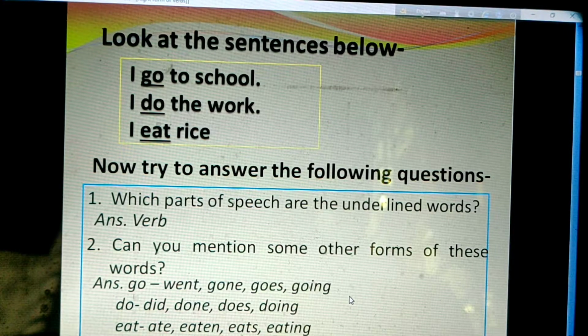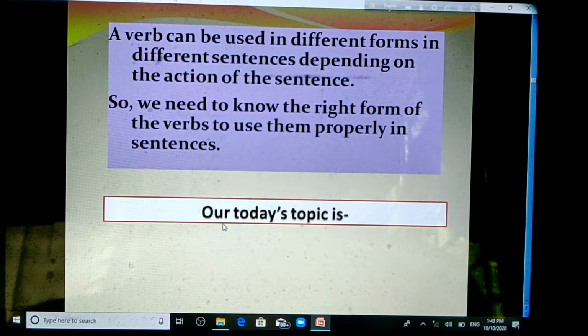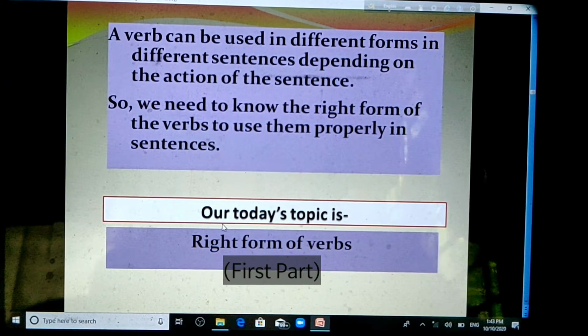If we cannot use the right form of verbs, a sentence cannot make a real sense. Dear students, our today's topic is right form of verbs. Here we will learn some rules to make the right form of the verbs.